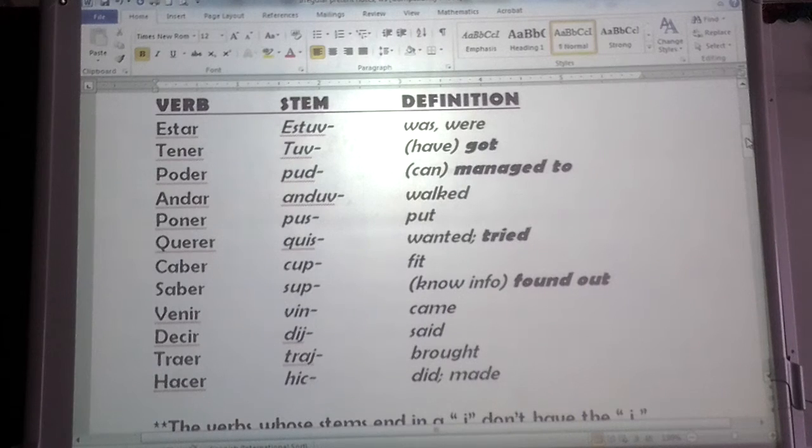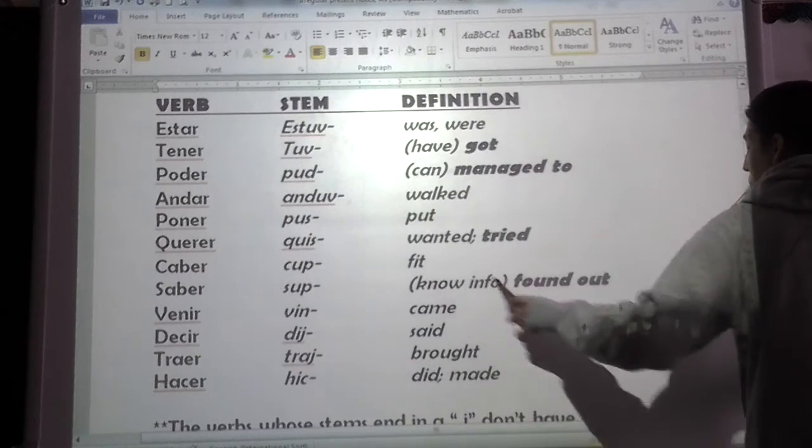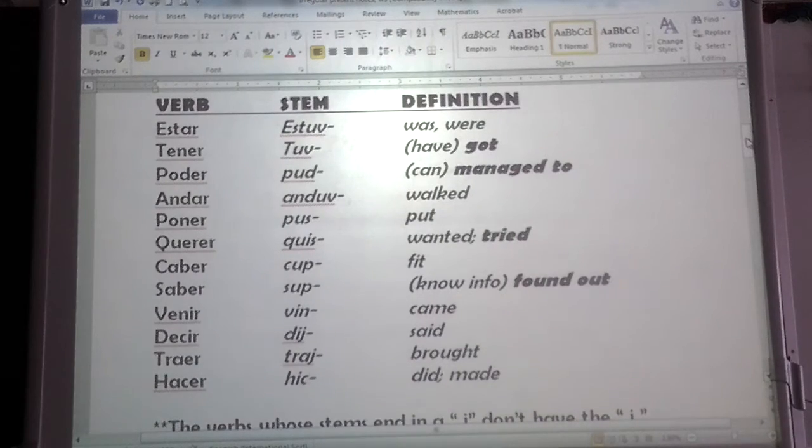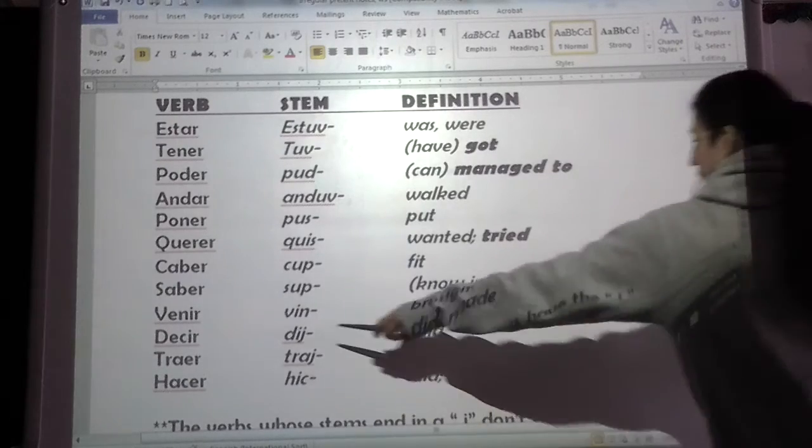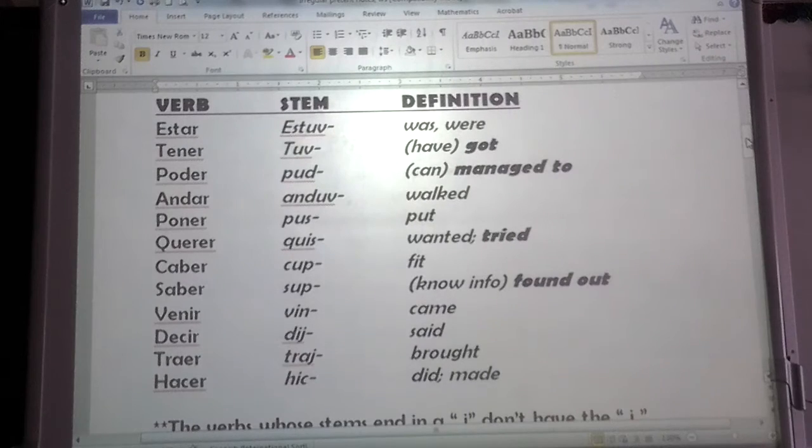Saber, the stem is sup, and in the present it means to know information, but in the preterite it means found out, found something out. Venir, the stem is vin, and that means came. Decir, the stem is dij, and the definition is said. Traer, the stem is traj with a J. These are two J's, dij and traj, and it means brought. And then finally, hacer, the stem is hic, and it means did or made.